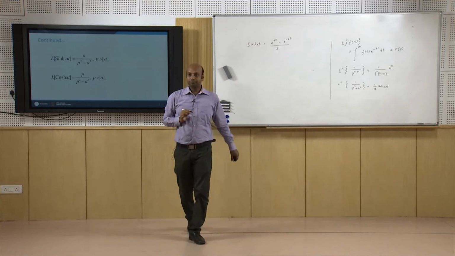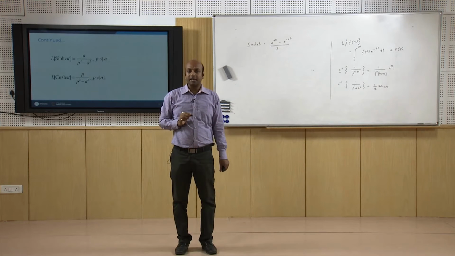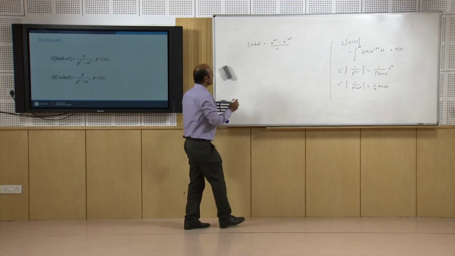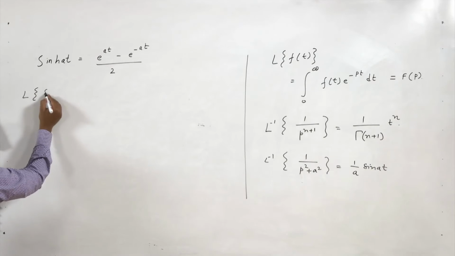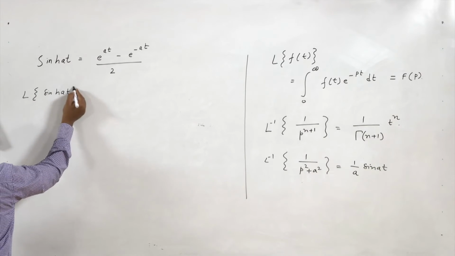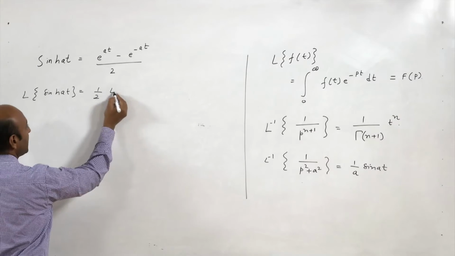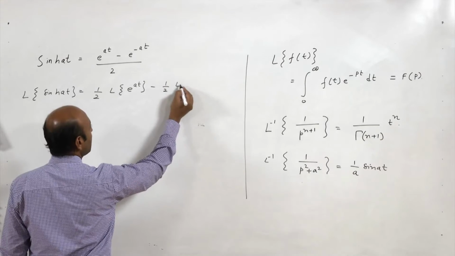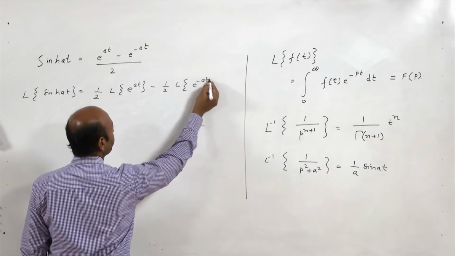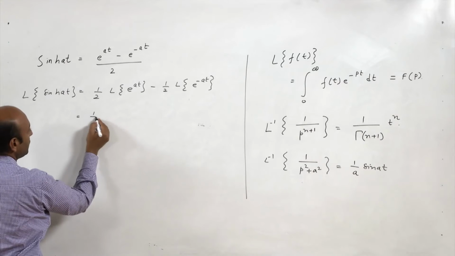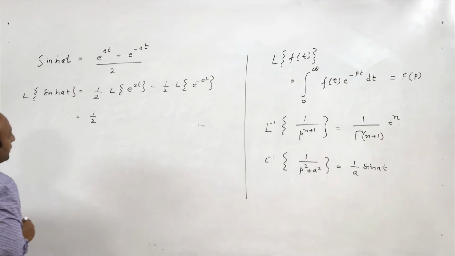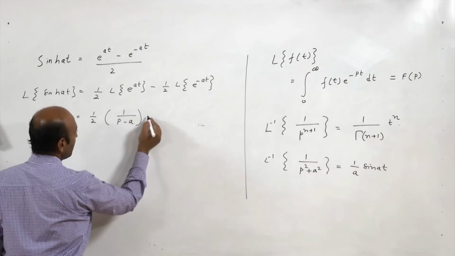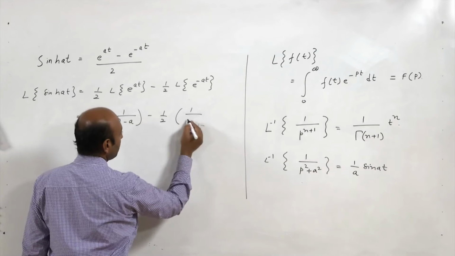This we already know. So, how to find Laplace transform of sin hyperbolic a t? Again we will use linearity property of Laplace transforms. So, Laplace transform of sin hyperbolic a t will be nothing but 1 by 2 Laplace transform of e power a t minus 1 by 2 Laplace transform of e power minus a t. So, it is 1 by 2 times 1 upon p minus a, minus 1 upon 2 times 1 upon p plus a.